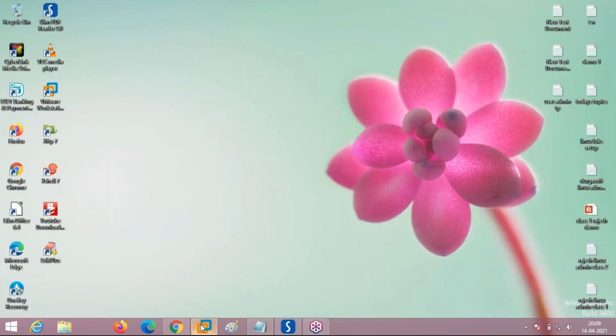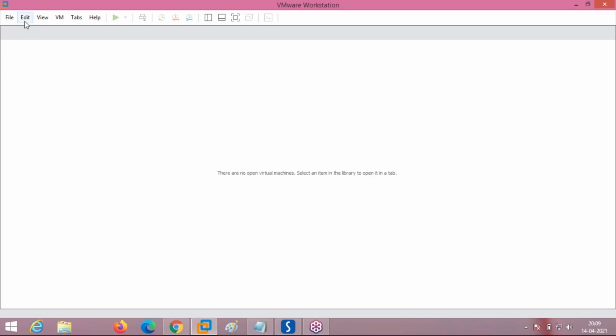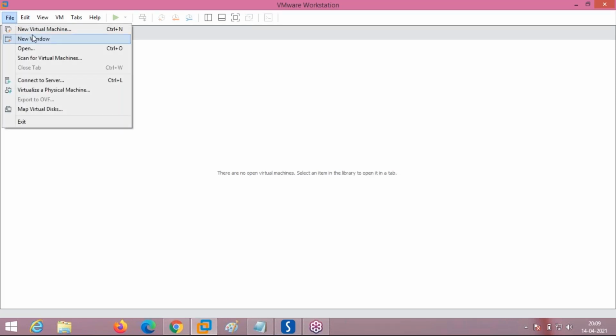Now we will see installation in this VMware Workstation software. Go to the File option. Here you have to create a new virtual machine, which means you want to install a new node. Node means the operating system where you install on hardware. So before installing the operating system, we need to create a virtual machine node. Go to the File option, and in that it is given as New Virtual Machine. Click on that.